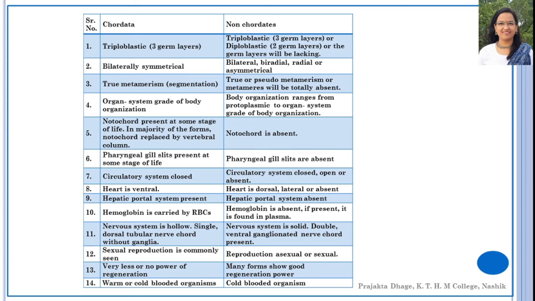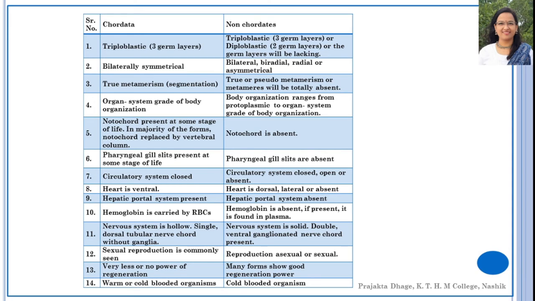In chordates, true segmentation is present, whereas in non-chordates true segmentation or pseudo segmentation will be totally absent. Organ system grade of body organization is seen in chordates, whereas body organization in non-chordates ranges from protoplasmic to organ system grade.